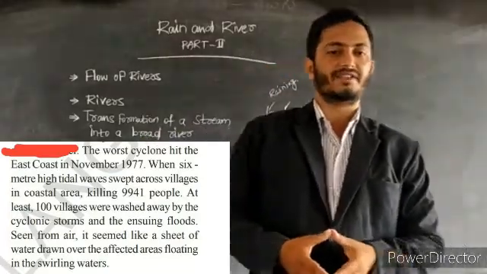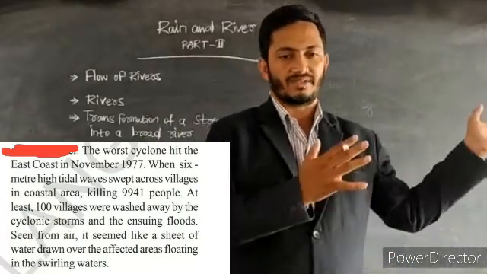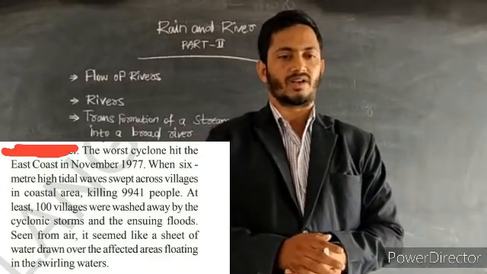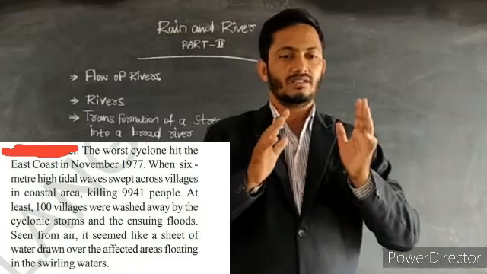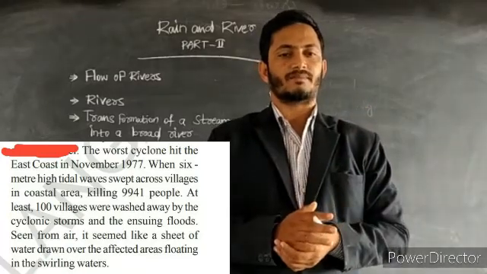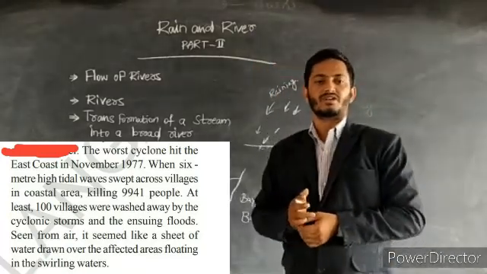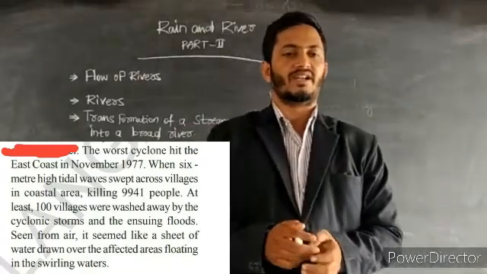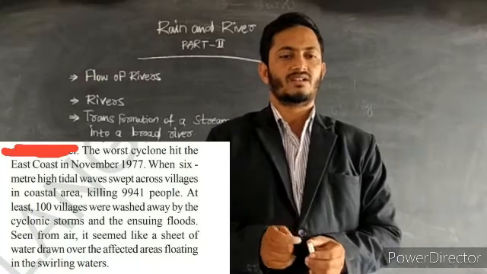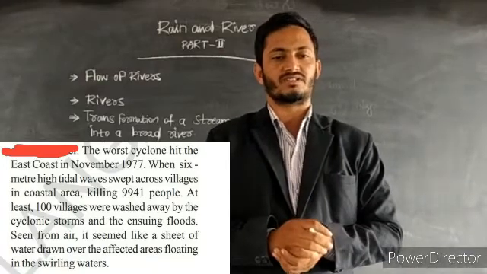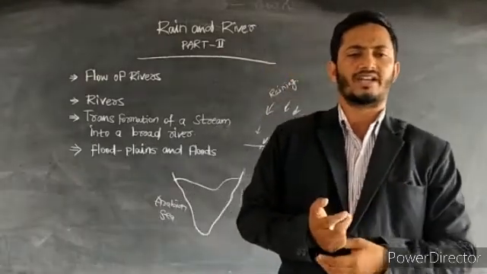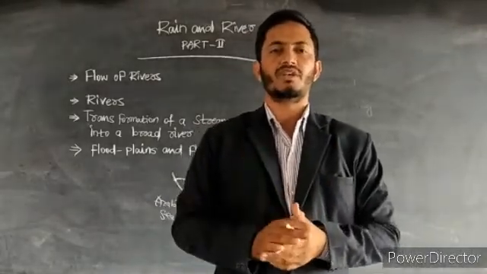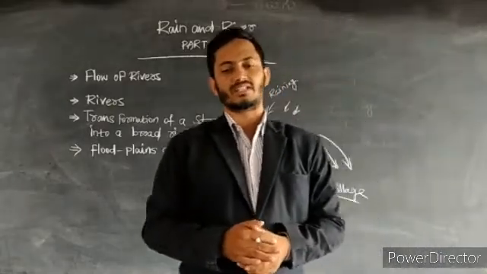At least 100 villages were washed away by the cyclonic storms and the ensuing floods. Seen from the air, it seemed like a sheet of water drawn over the affected areas, with things floating in the swirling waters, which means the formation of cyclones depends on the situation we can notice here.